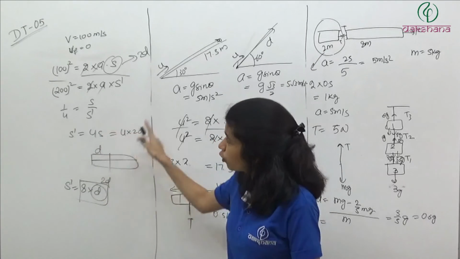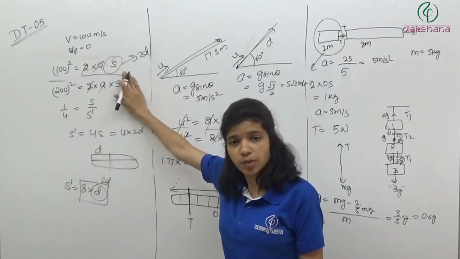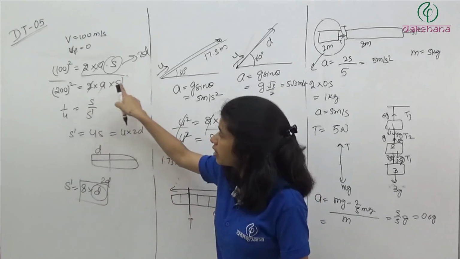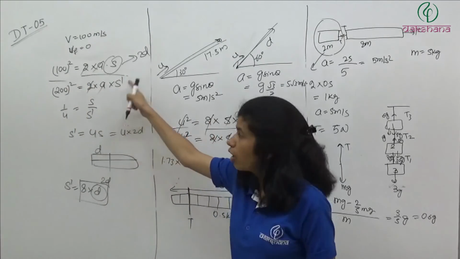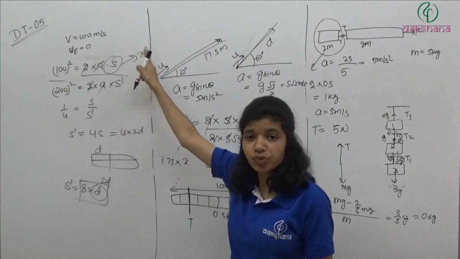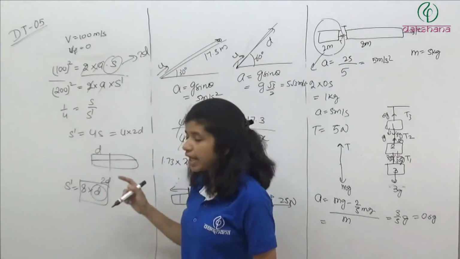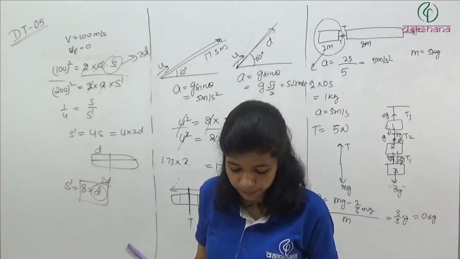और अगर हम ऐसे कैलकुलेशन से देखें तो initially it was able to penetrate 2d length. Now it is able to penetrate 4 times length. इधर 4 times हुआ तो इधर भी 4 times हो जाएगा. 4 times length मतलब 8d, and length of one plank is d, or thickness of one plank is d. It means we need 8 such planks. So answer will be 8.